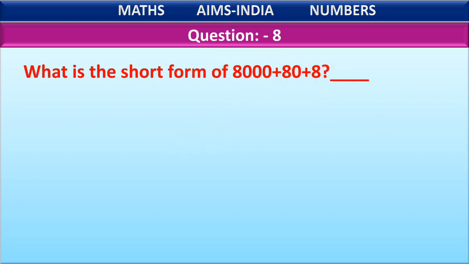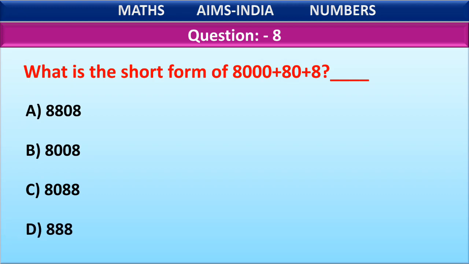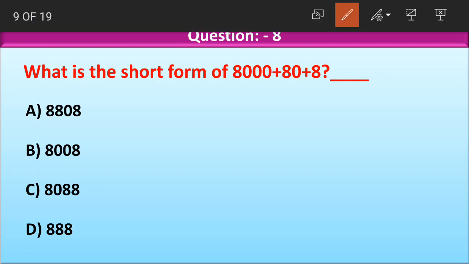Okay children, let us look at the options here. Option A, 8808. Option B, 8008. Option C, 8088. Option D, 888. Do you remember the example I gave you children to understand short form?